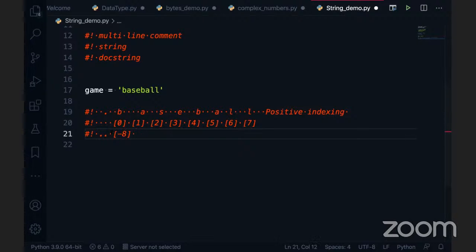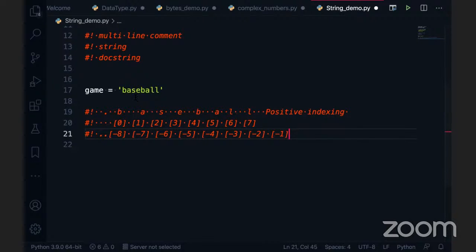This is the same data, guys. Okay, don't confuse it. If I want the B value, I can use 0 or minus 8. Both are the same. Now I'm going to use minus 7, and this one is minus 6, like that till minus n. Any confusions here? Minus 5, minus 4, minus 3, and minus 2, and the last one is minus n, right? So this is how the data is stored into the memory: 0, 1, 2, 3, 4, 5, 6, 7, and minus 8 to this one.